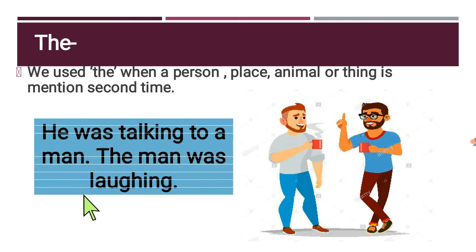See this picture. He was talking to a man. The man was laughing. Here a man is the first use and the second time we use the man. Here he was talking to a man and the man was laughing. Okay, that's why we use the man here, because we want to say about the particular person.